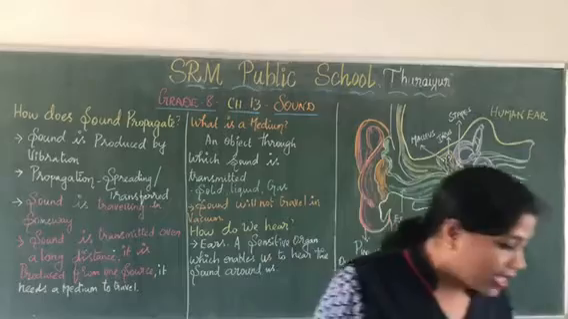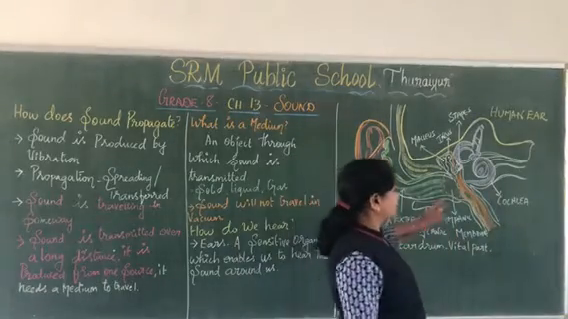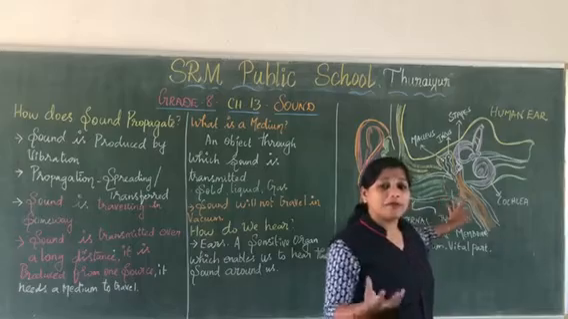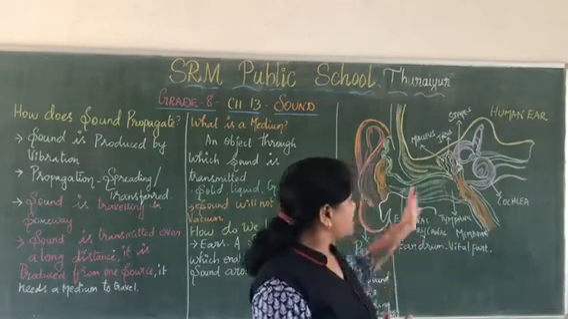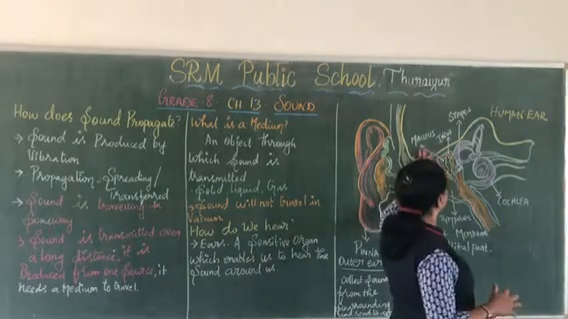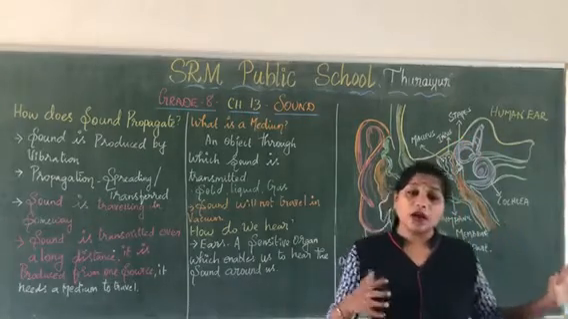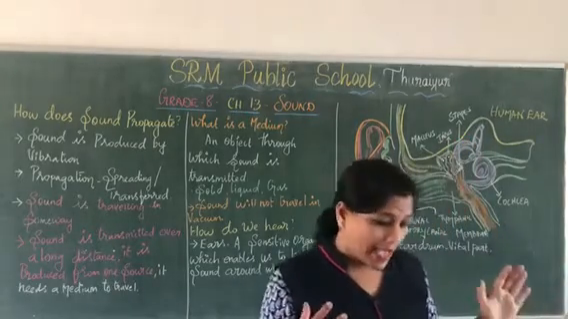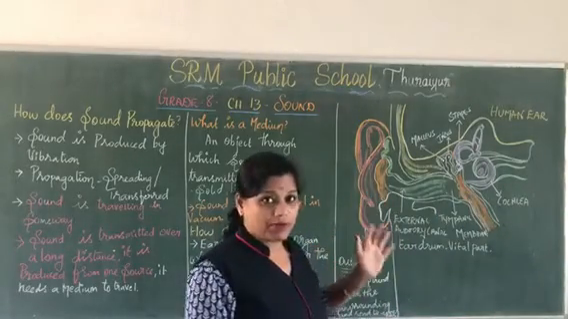Clear, all of you? Next we'll move to the middle ear. What will happen in the middle ear? Here the sound is amplified. The eardrum vibration gets amplified in the middle ear. The middle ear consists of these three bones, right? Malleus, incus, and stapes. Here the amplification of the sound from the eardrum happens. These three bones help in the amplification.